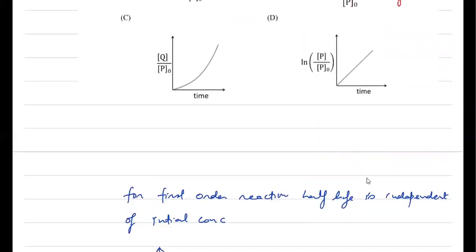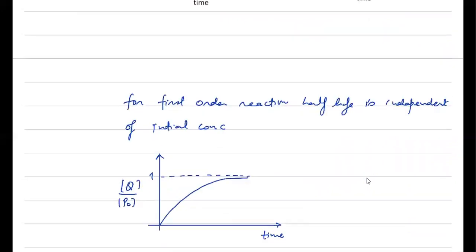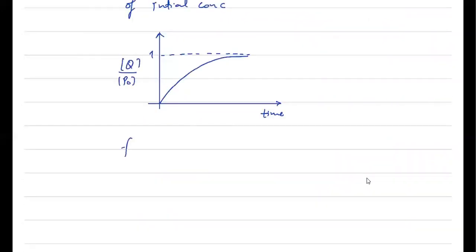And option D is given as ln of P by P naught. So we know for a first order reaction, K equals 1 upon T ln of P naught upon P.